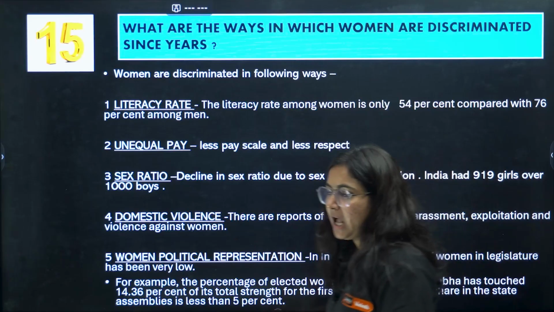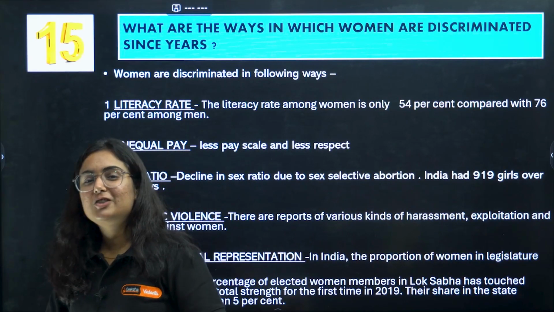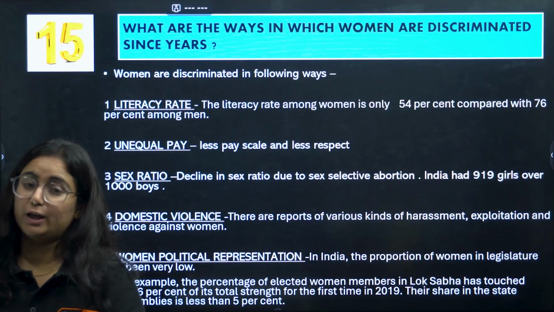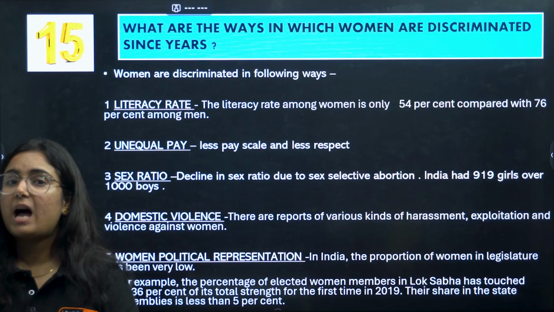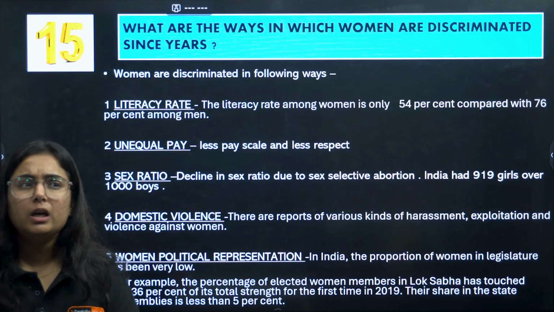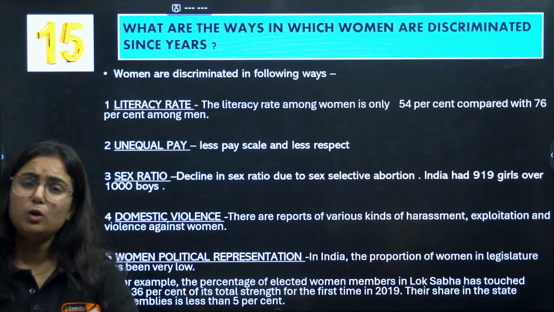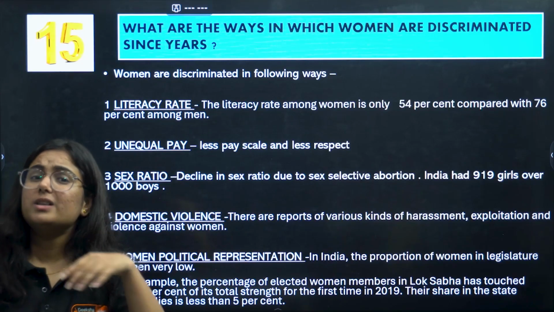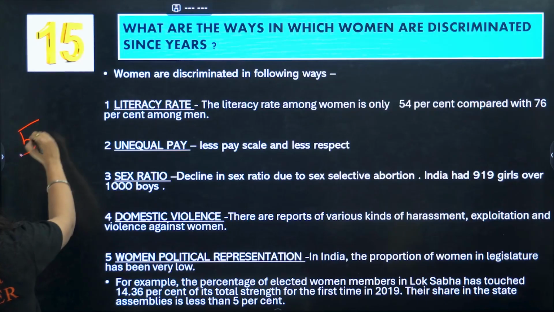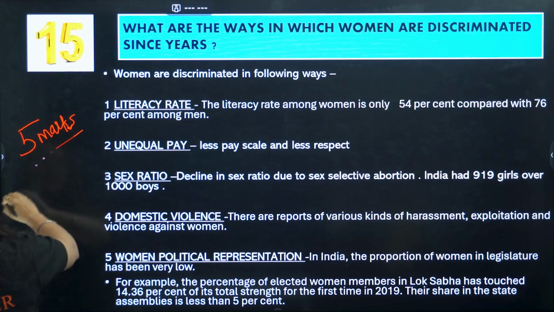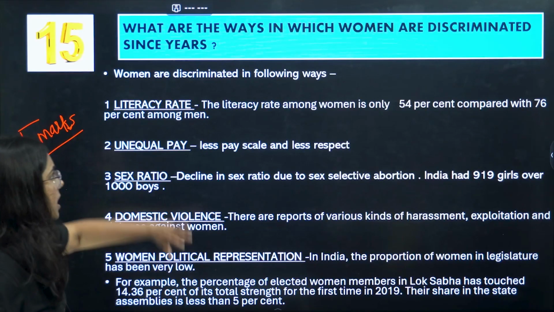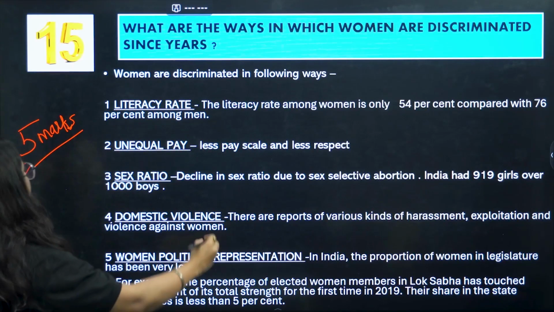Now see how smoothly we are moving to the next topic, next chapter, that is gender, religion and caste. I know every student is going to have this chapter in your exam, and you know what, this is so general chapter, what you are witnessing around you, right? What is reality? So the first and the important question for 5 marks, 5 point are here. What are the ways through which women are being discriminated since years? Okay. So women are discriminated in following ways.